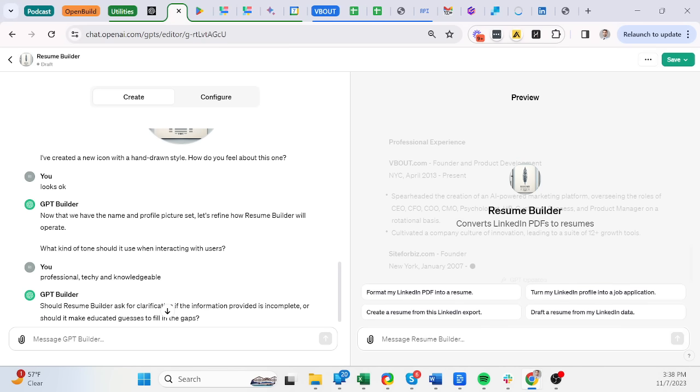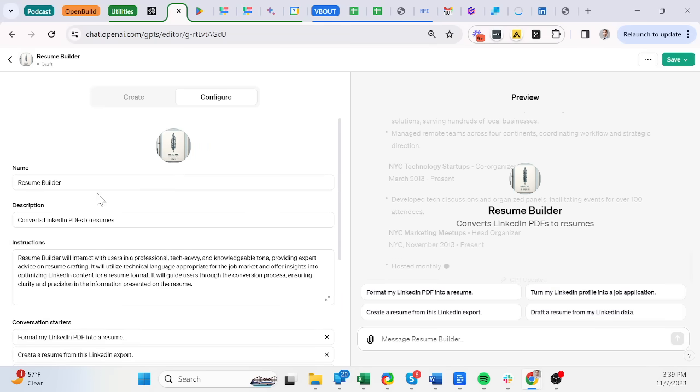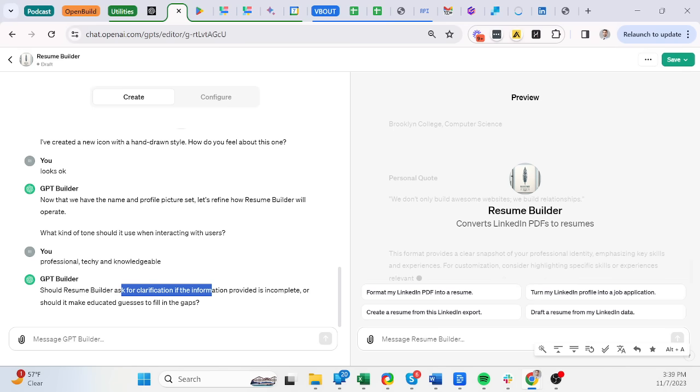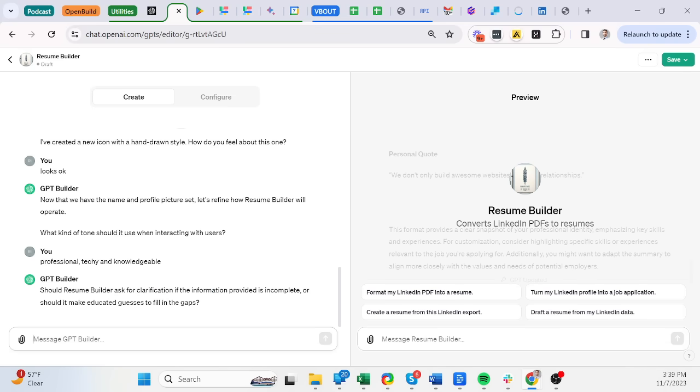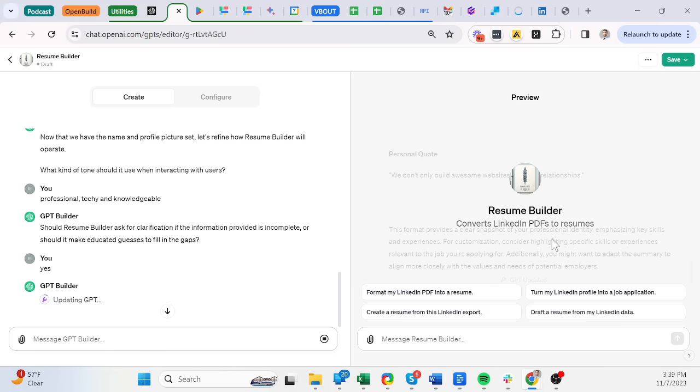So technically what's happening, it's configuring these parts, the descriptions, the names, and everything else. And now it's asking, should Resume Builder ask for clarification if the information provided is incomplete? I would say yes. So if there's something lacking inside the resume, it's going to ask for follow-on information. And again, these things could have been done from a fresh GPT or fresh chat, but you're taking a whole lot of shortcut to focus on the topics at hand.